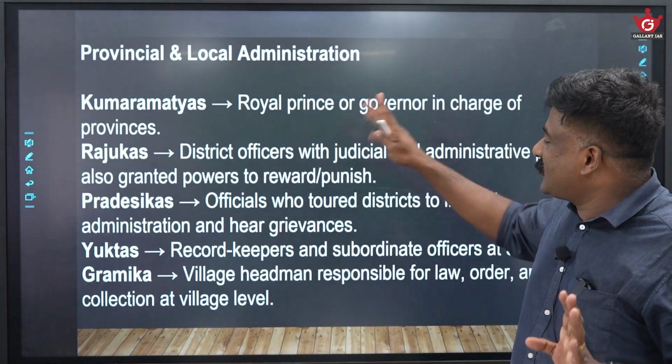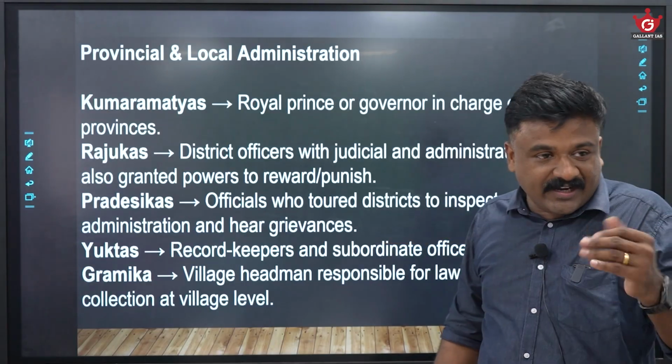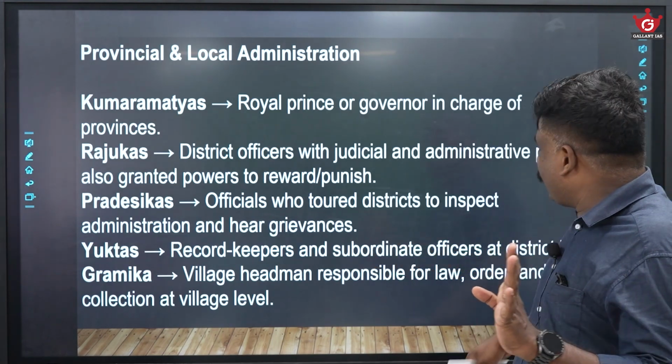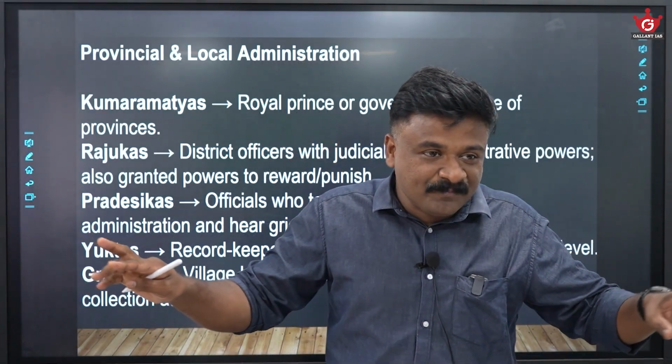You see, Rajugas, district officers. Pradeshikas, officials who tour the district, again district administration. Yuktas, record keepers and subordinate officers at the district level. All these are district level officers. Am I right? So in a similar way,